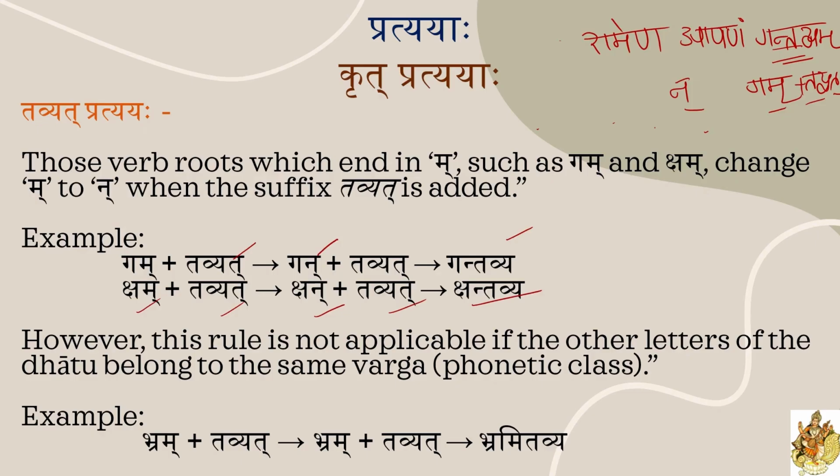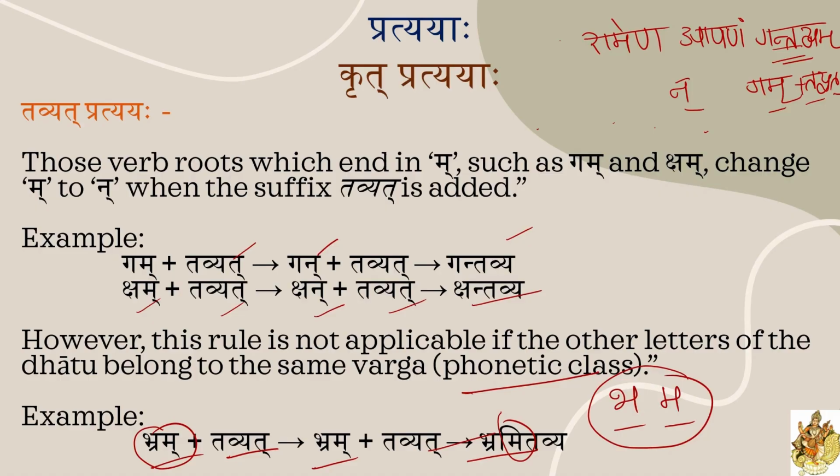If you see Bhram plus Tavyat, here Bhram won't change into Bhran. Bhramitavya, here Idagama came. Why is this not applicable for the Bhram Dhatu? If you observe this Bhram Dhatu, in this Bha and Ma, both letters are related to the same Varga, the same phonetic class.